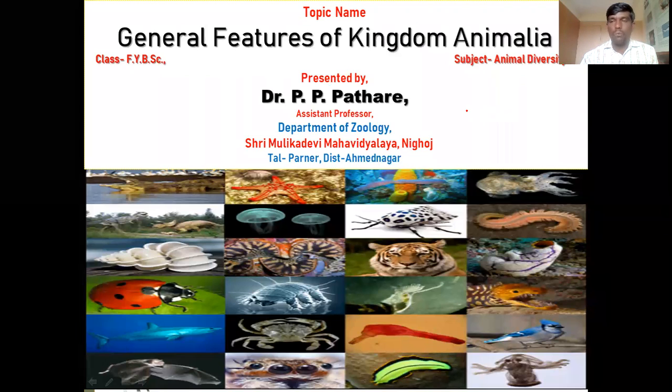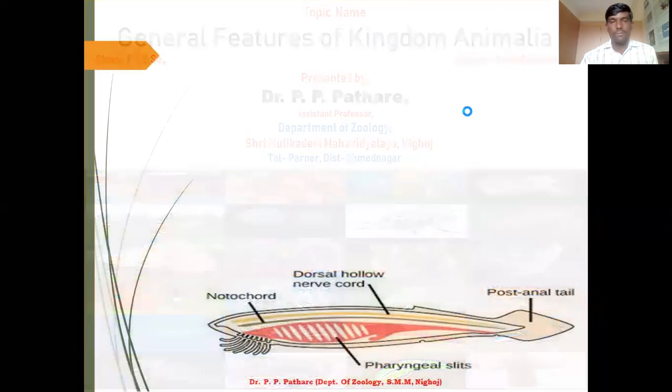For example, what is metamerism, then level and grade of organization, then habit, then shape and size of animals, then symmetry of animals. Now today I will discuss with you the remaining features of Kingdom Animalia. So let us start to study the general features of Kingdom Animalia.